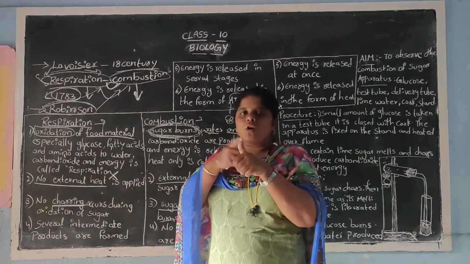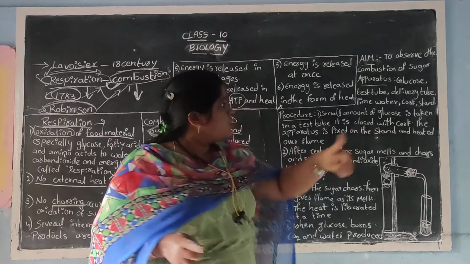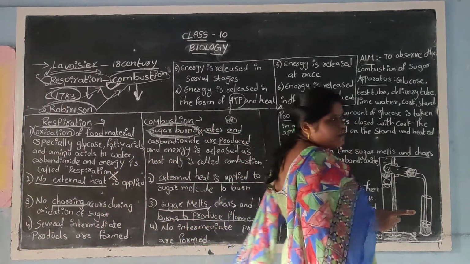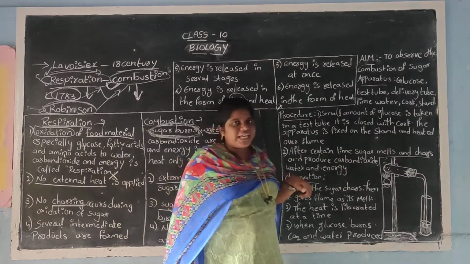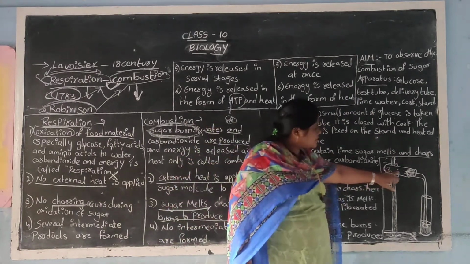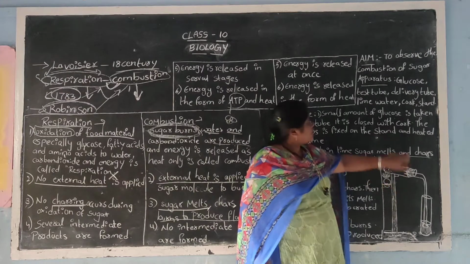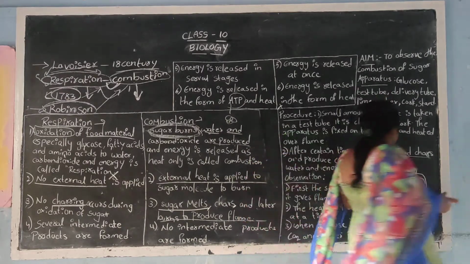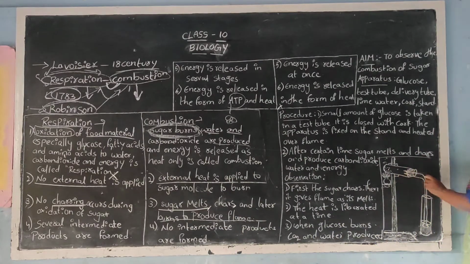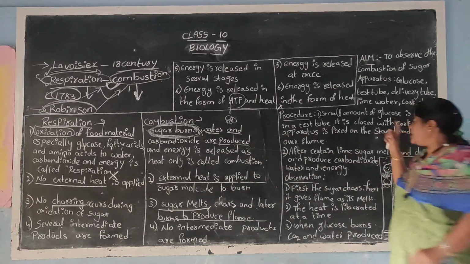First of all, we need what solution? Sugar solution. So we have to take glucose. We have to take a test tube. We can see it here. This is the test tube which we are going to use. And this is called the delivery tube. If you clearly observe here, this is called the delivery tube.